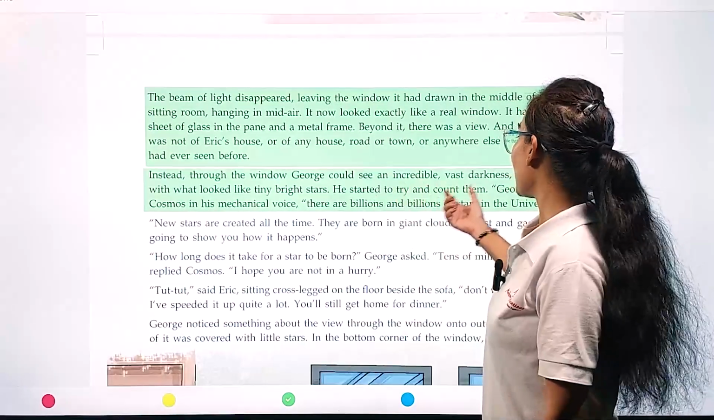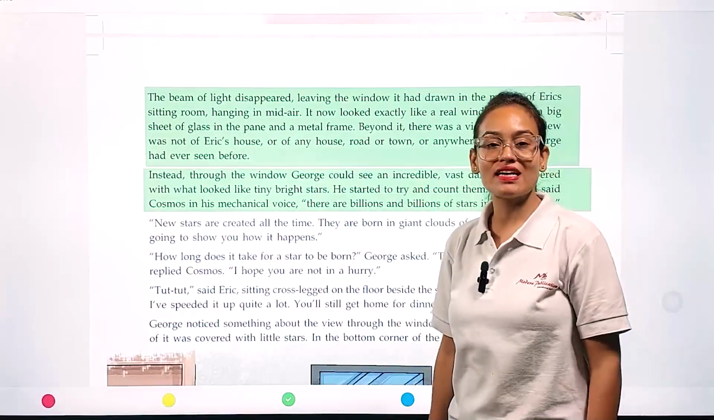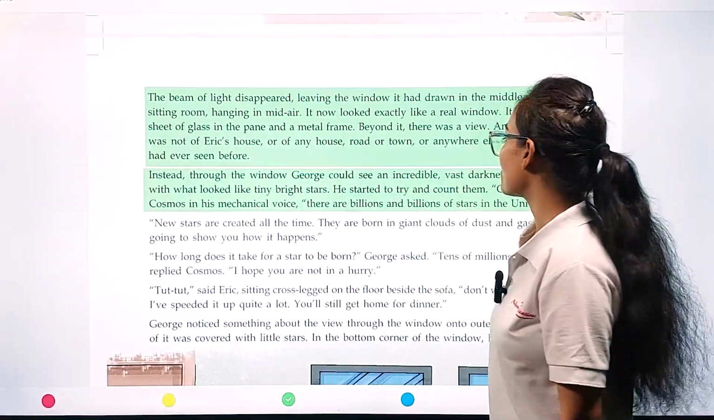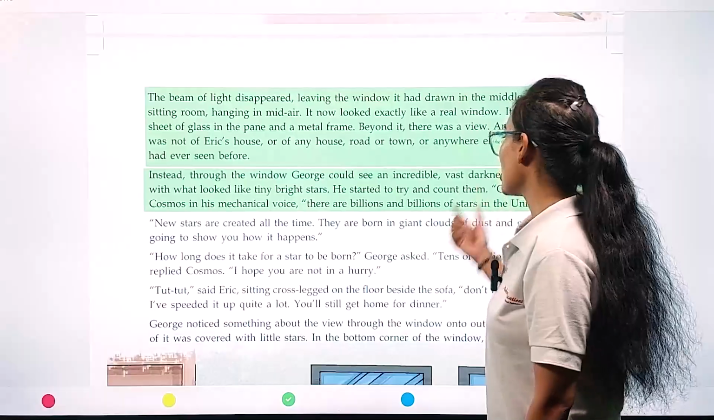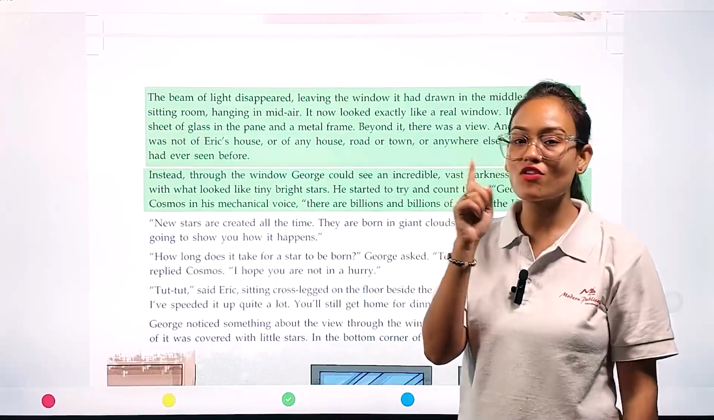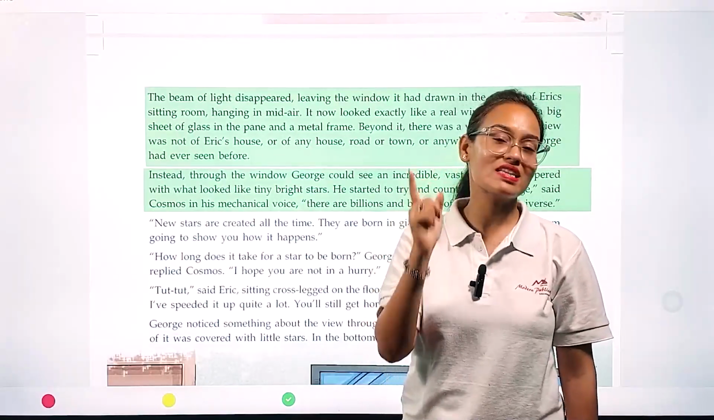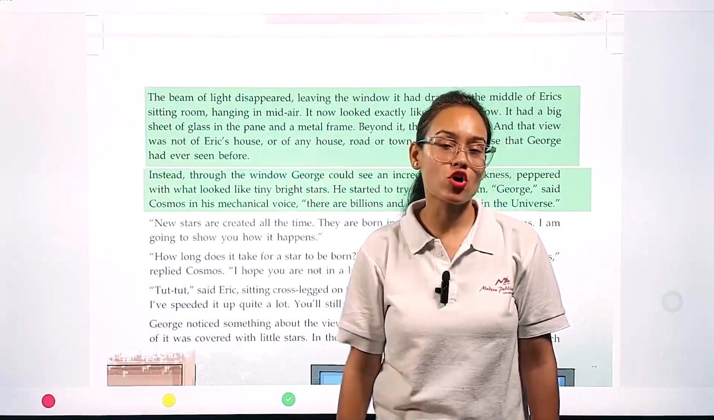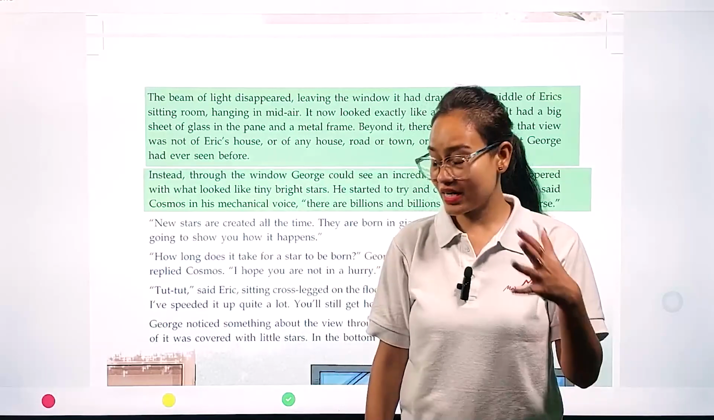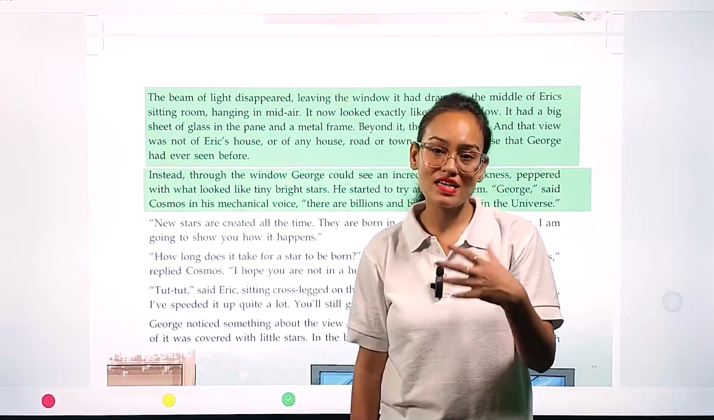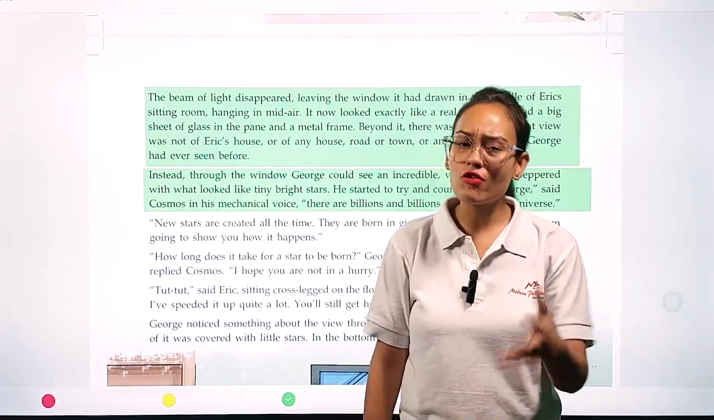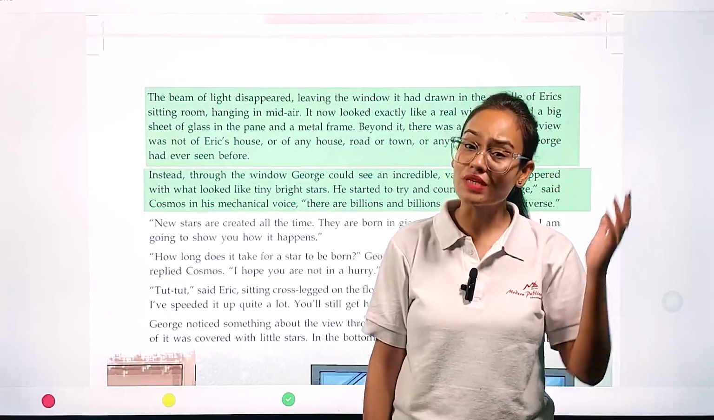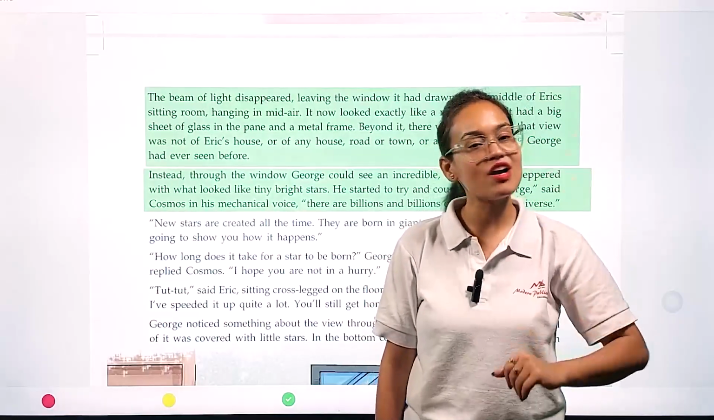He started to try and count them. "George," said Cosmos in his mechanical voice, "there are billions and billions of stars in the universe." When George was counting how many stars are present in the sky, Cosmos immediately stopped George and said, "George, how are you going to count these stars? There are billions of billions of stars in our universe.